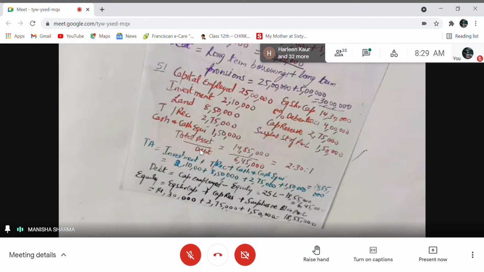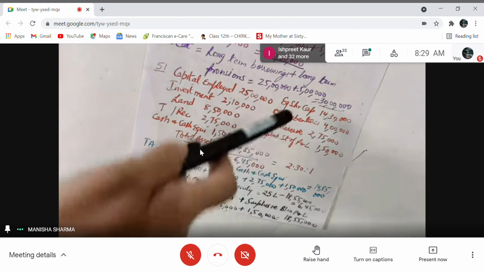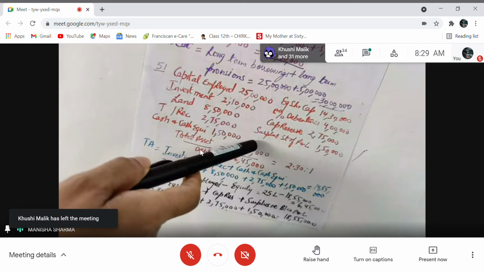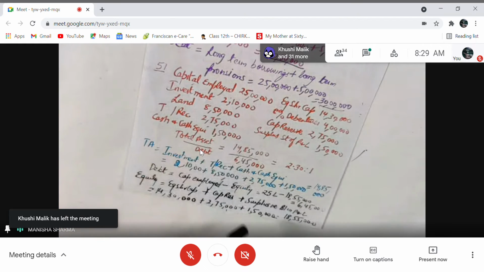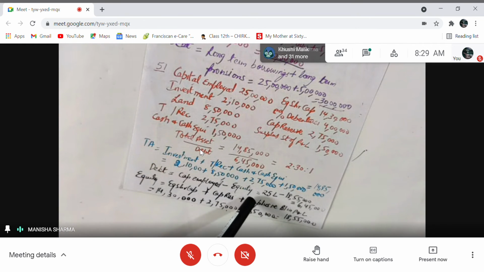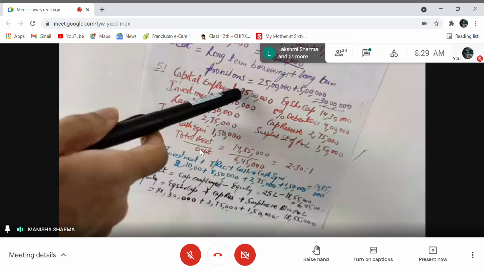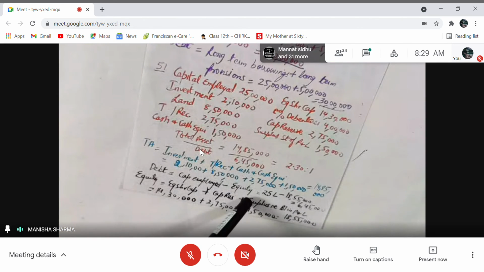We can call it equity, one and the same thing. Adding equity share capital, capital reserve plus surplus of statement of profit and loss, equity is coming out to be 18 lakh 55,000. So from capital employed 25 lakhs, if I subtract equity, which is 18 lakh 55,000, debt is coming out to be 6 lakh 45,000. Simple. So we have debt as 6 lakh 45,000.